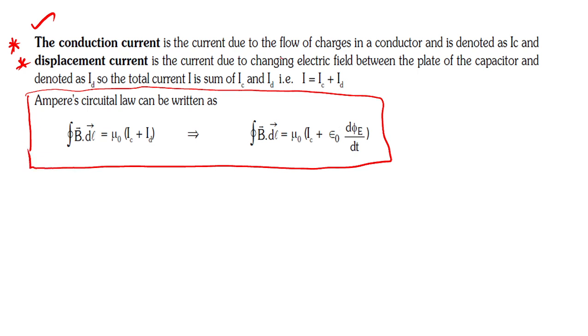Conduction current comes due to the flow of charges in a conductor. This point you should underline. Displacement current is due to the changing electric field between the plates of the capacitor. Please underline this one. It can be asked in a viva also.